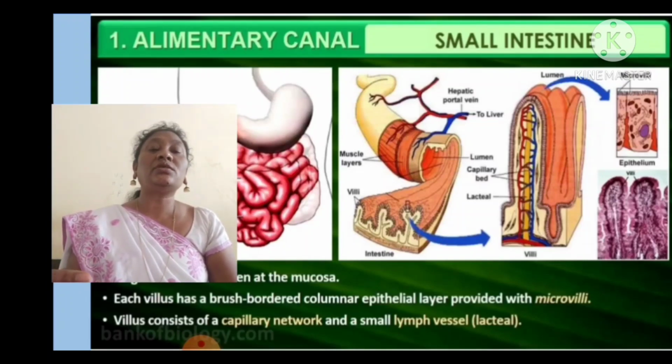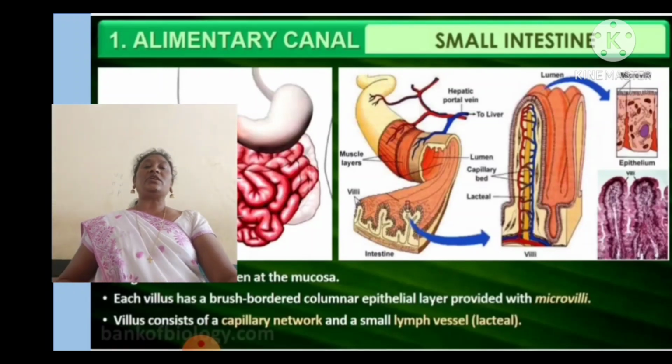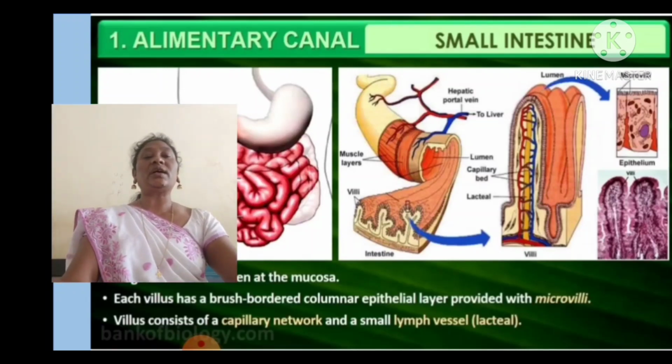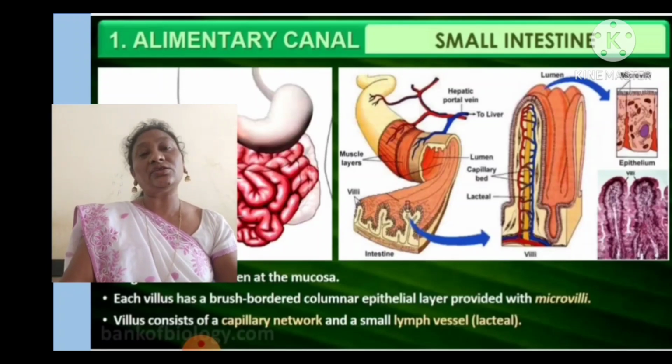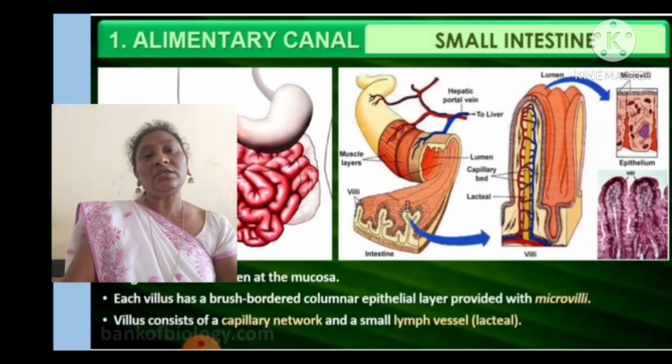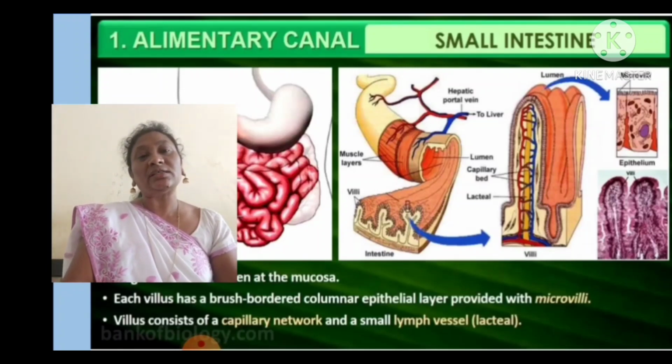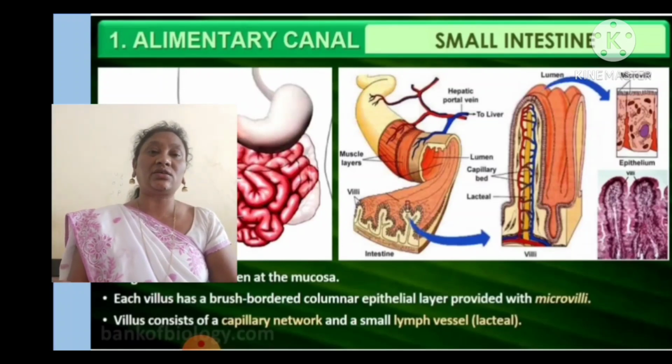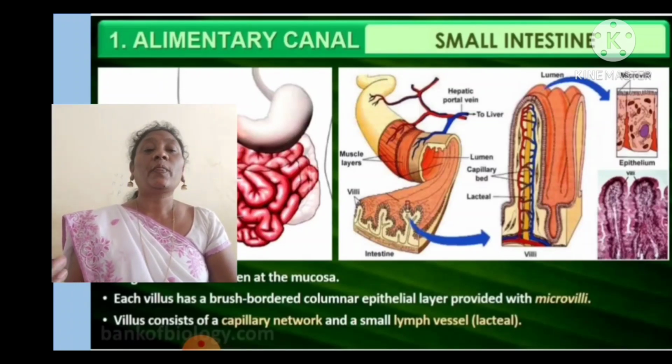What is the importance of the lymph? The carbohydrates which we eat are converted into glucose upon ultimate digestion. The proteins are converted into amino acids, and the fats are converted into fatty acids and glycerol. The glucose and amino acids are absorbed by the villus into the blood and reach the heart through the blood.